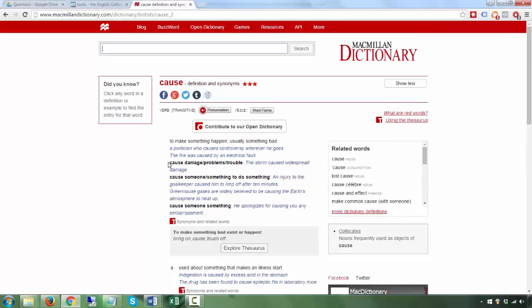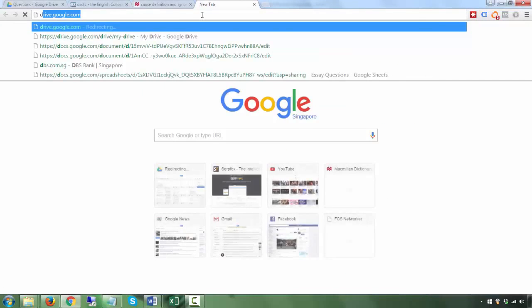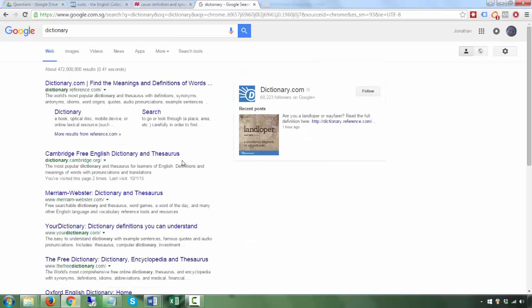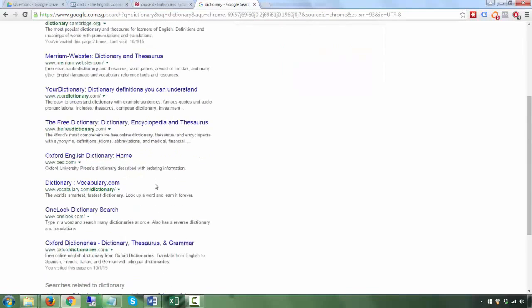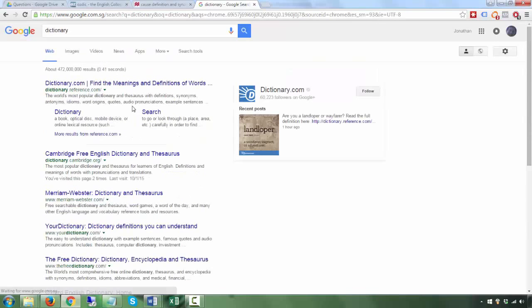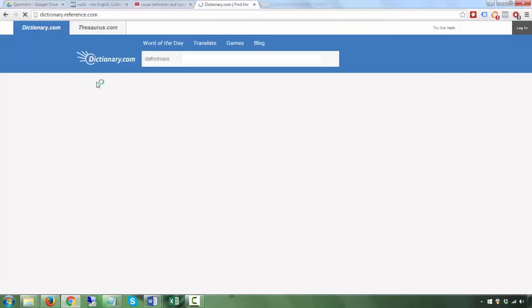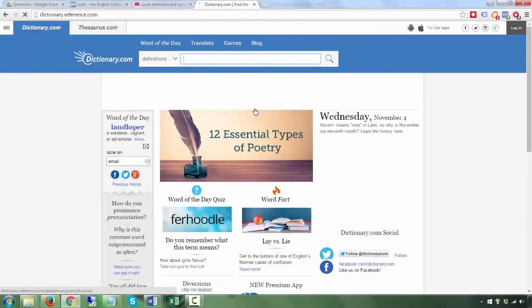which, by the way, as I mentioned, this is a normal dictionary. A lot of times people may just search for a dictionary. Some of these dictionaries are good. If you go to Oxford or Cambridge, it's good. But say you go to this kind of dictionary,